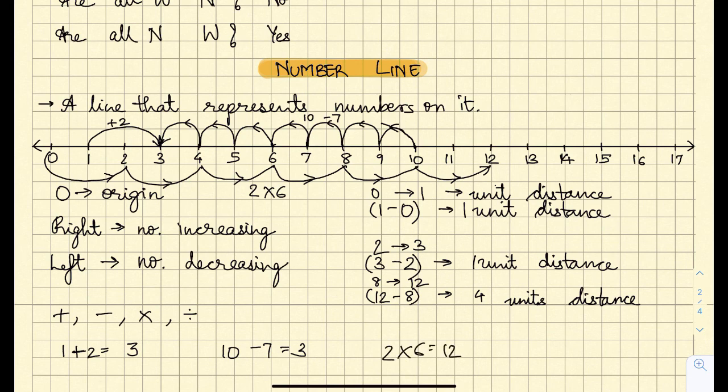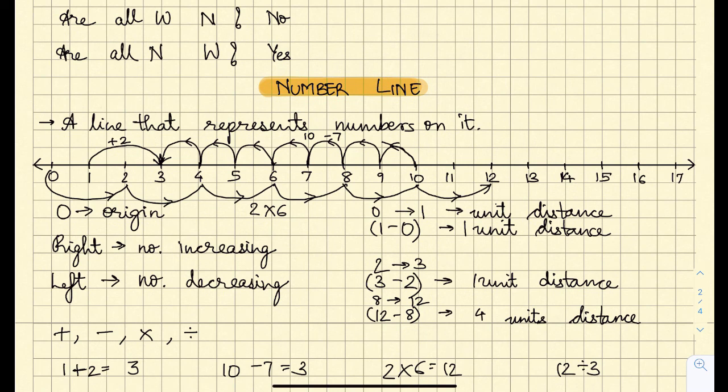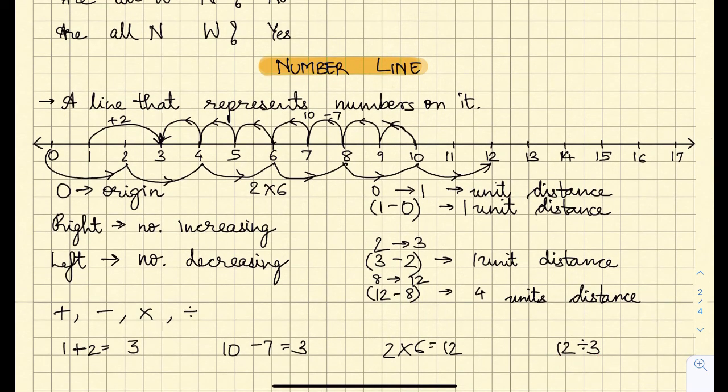Now let us see how to do division. In this question where we have to divide 12 by 3, starting from 0 we'll move towards 12 in intervals of 3, and let us see how many such intervals we get.